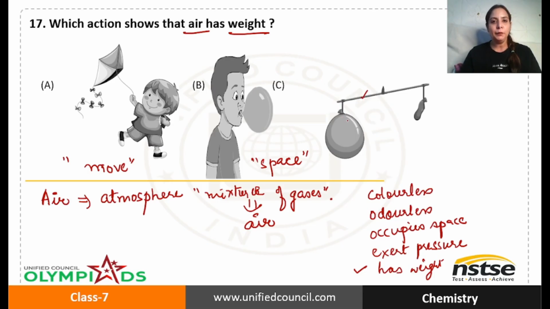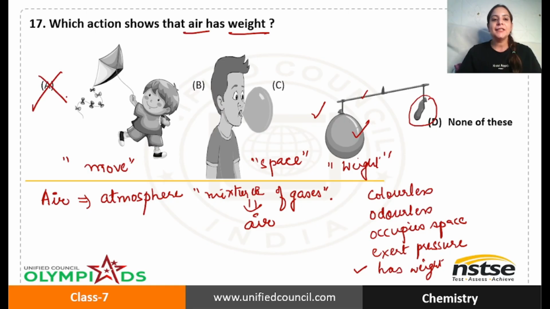It is an inflated balloon, that is, air is filled in it, and on the other side you have a balloon with no air. Okay, you can see that this lever goes down in this case. The reason being that side is heavier because it has air, and air has weight. That is the reason the lever bends down from the side where we have attached the balloon filled with air. Option D, none of these. So basically this is no, but this is yes.